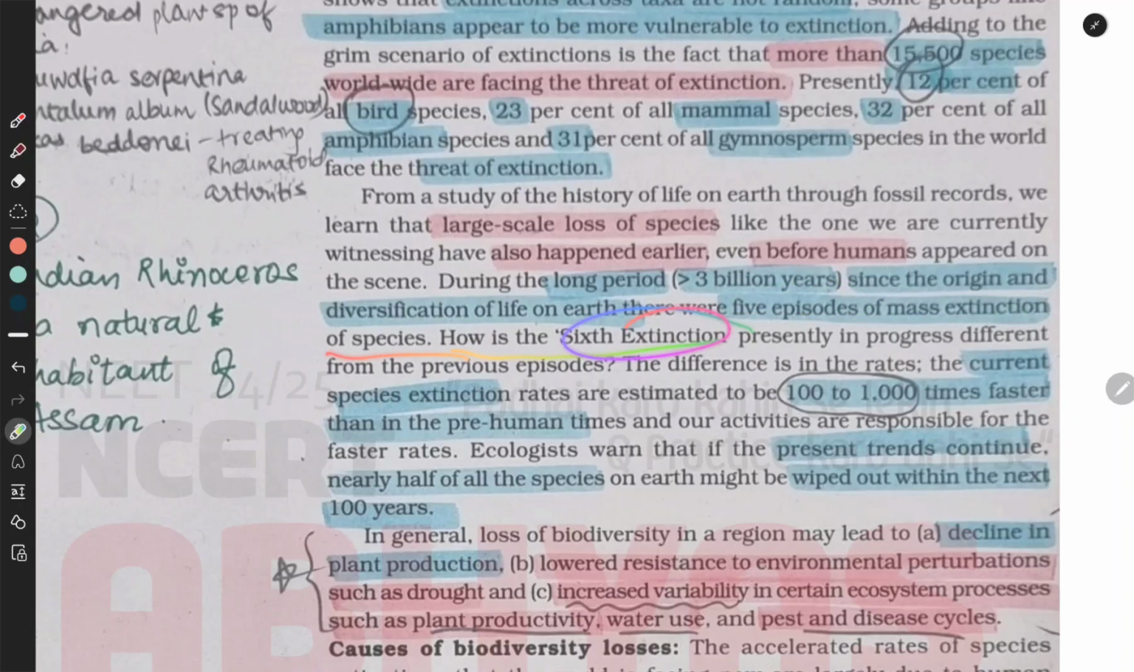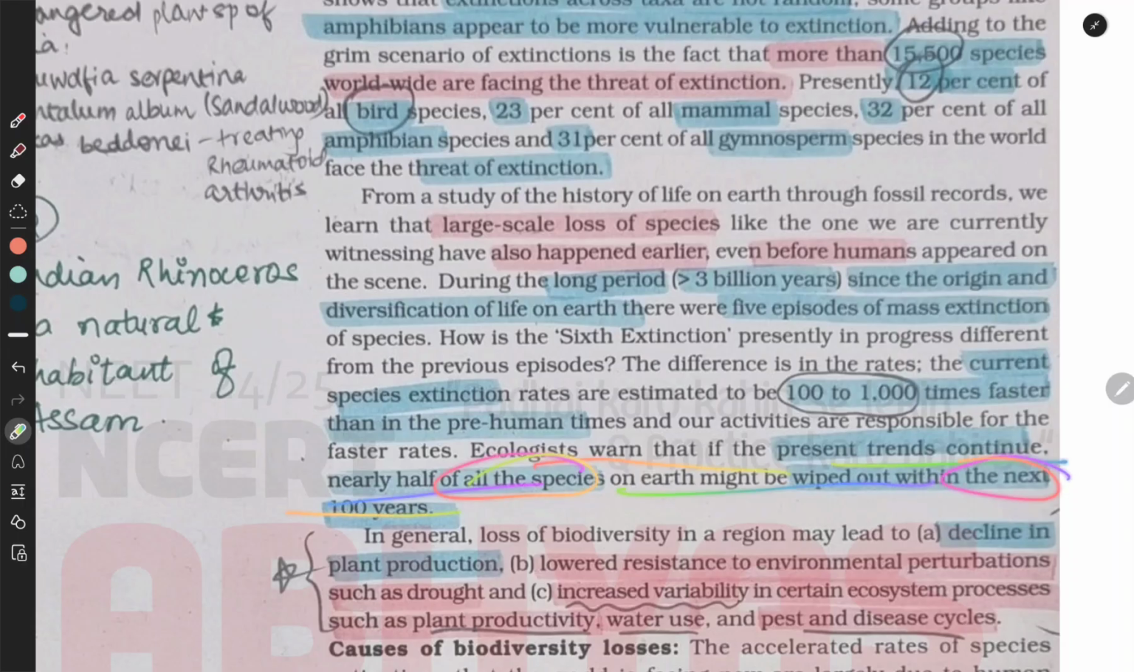How is the 6th extinction presently in progress different from the previous episodes? The difference is in the rates. Current species extinction rates are estimated to be 100 to 1,000 times faster than in the pre-human times, and our activities are responsible for the faster rates. Ecologists warn that if the present trend continues, nearly half of the species on Earth might be wiped out within the next 100 years.